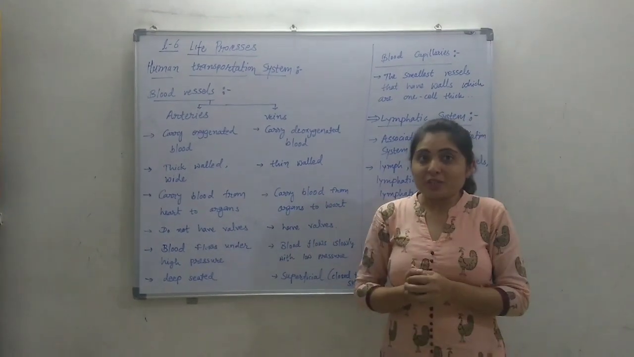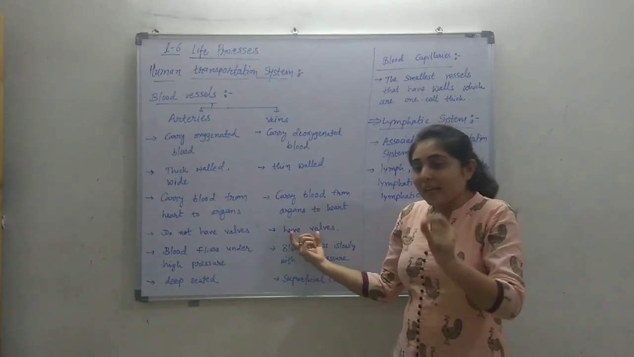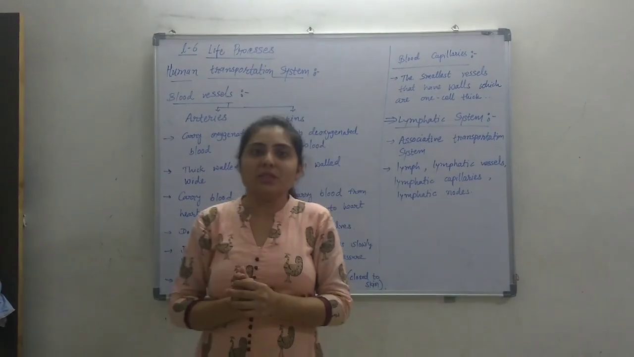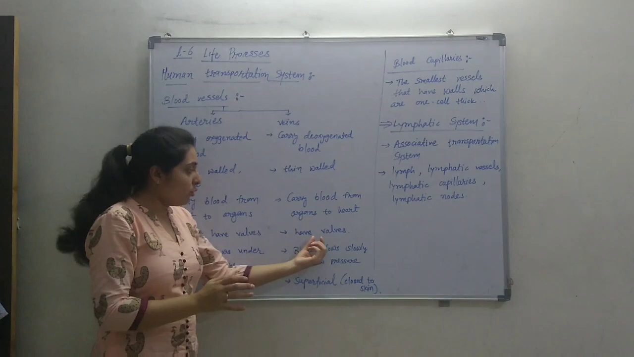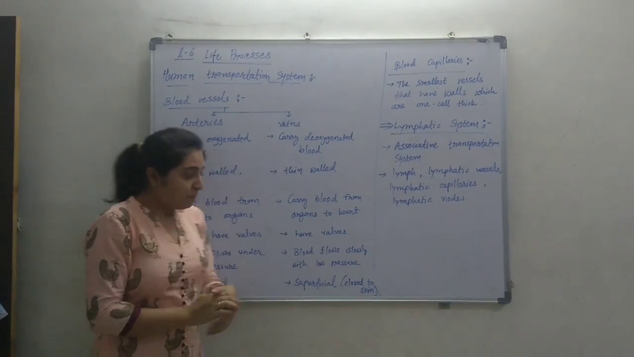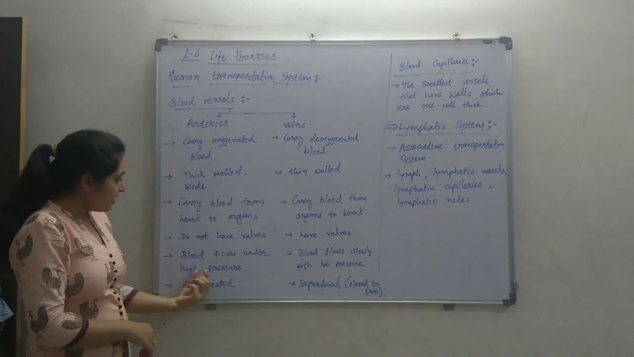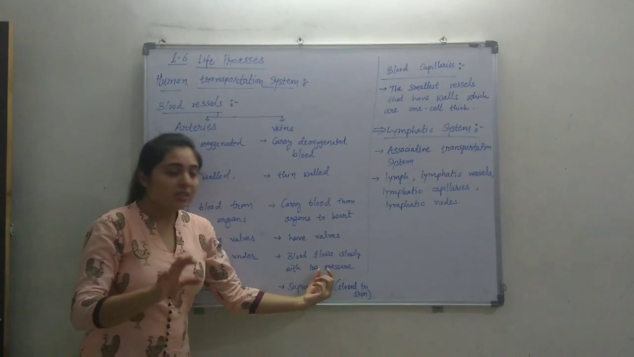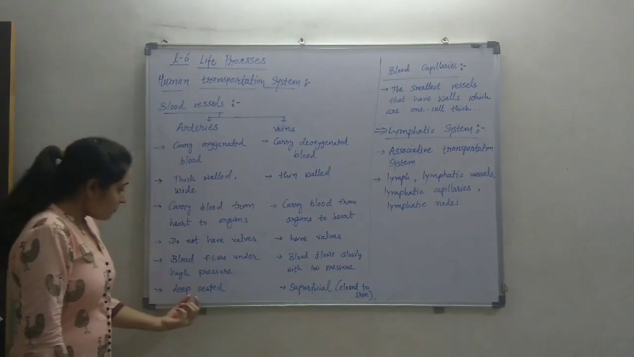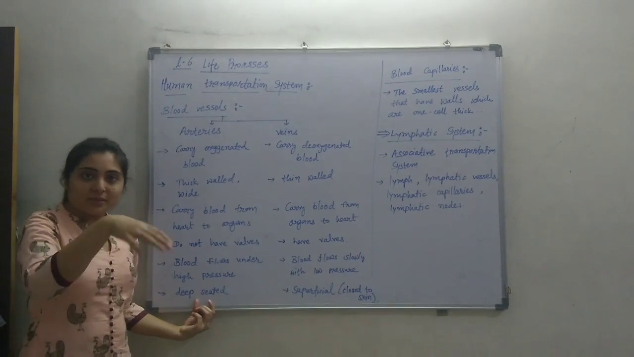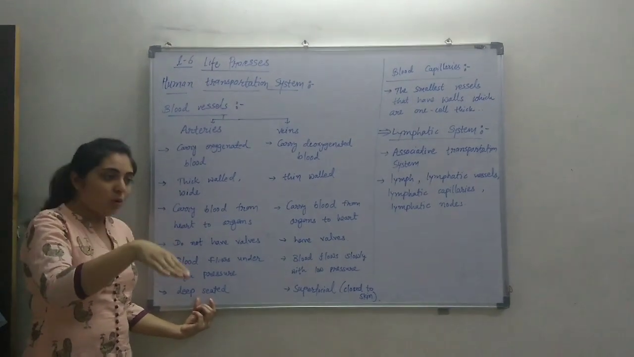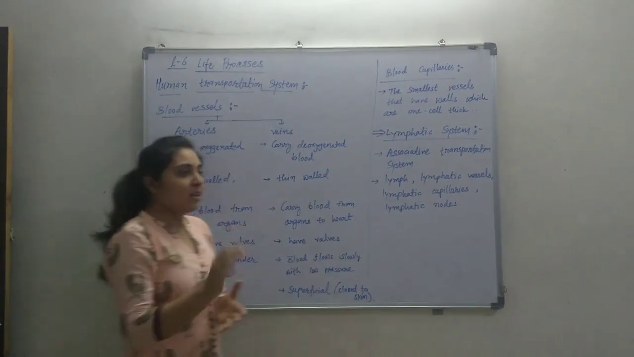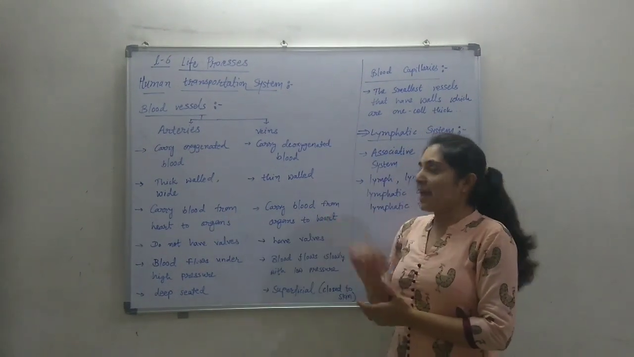But in veins there is no pressure, right? So veins have valves, and these valves prevent the backward flow of the blood. Further, blood flows under high pressure in the arteries, and in veins blood flows slowly with relatively low pressure. Arteries are deep-seated, way below the skin, and veins are superficial, close to the skin. So these are the main differences between arteries and veins.